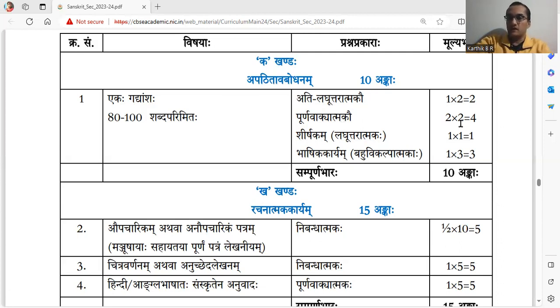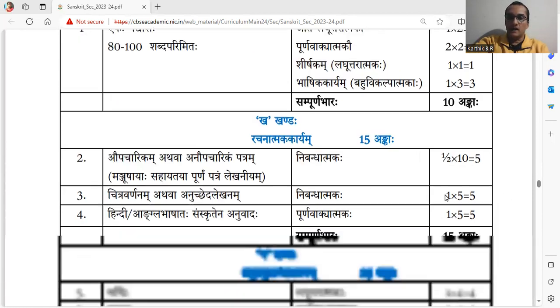There will be 2 questions, 2 marks each, total 4 marks. Writing a shirshakam, a title, comes under laghuttaratmaka, short answered question. That way we can consider probably 1 mark for that. Bhashika karyam, bahu vikalpatmakaha, MCQ, multiple choice question, that type. Bhashika karyam, grammar based questions where different types of information are asked. So that is for 3 marks. That way there are totally 10 marks.